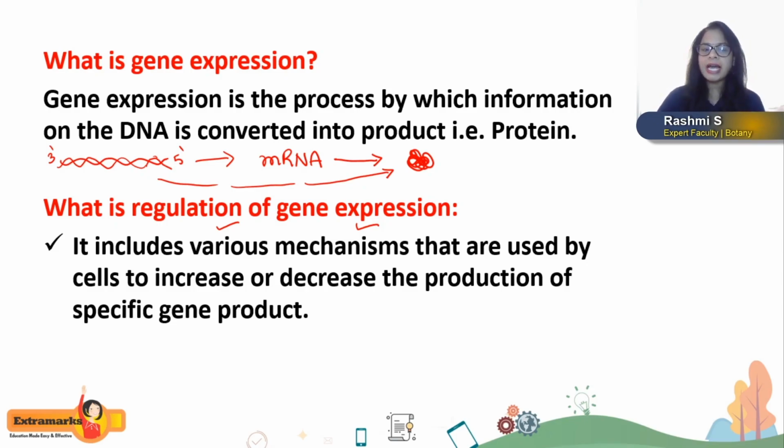Hence, every gene has to be expressed in a highly controlled manner, and the various methods involved in regulating gene expression are called regulation or control of gene expression. Okay, and by this mechanism, every gene can either increase or decrease the production of a specific gene product.